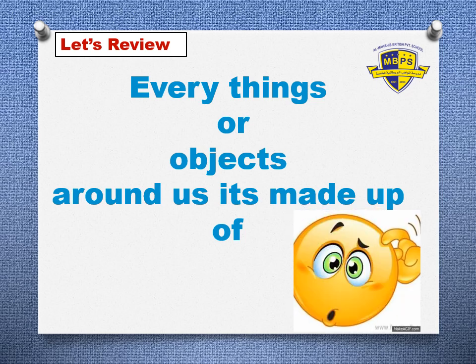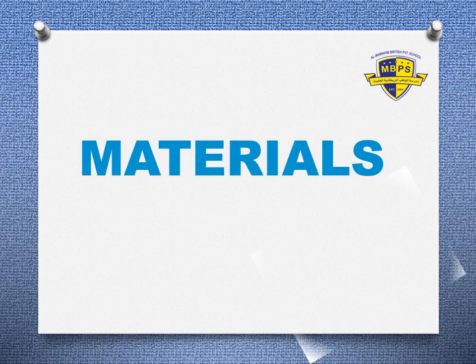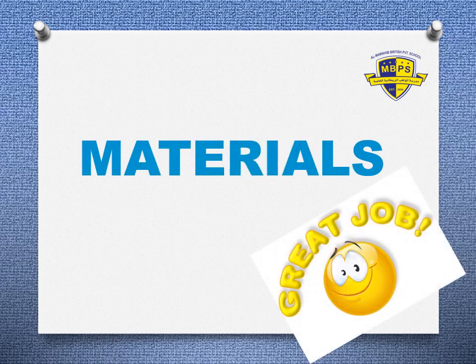In your home, you can see so many things around. So what are those things? You have to think, and in the next slide I want the answer from everyone. Yes, the right answer is materials. Very good, grade 2. The objects and things around us are made up of materials. Great job. Well done. Keep up the good work.